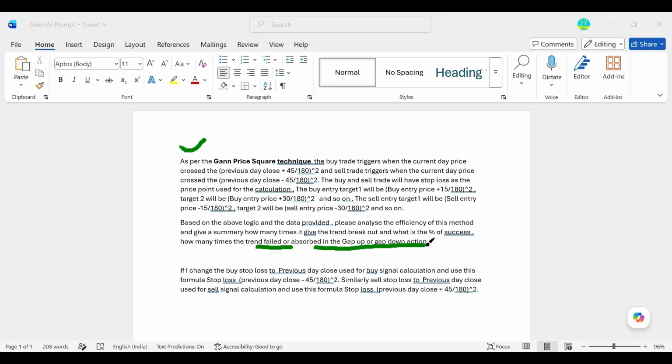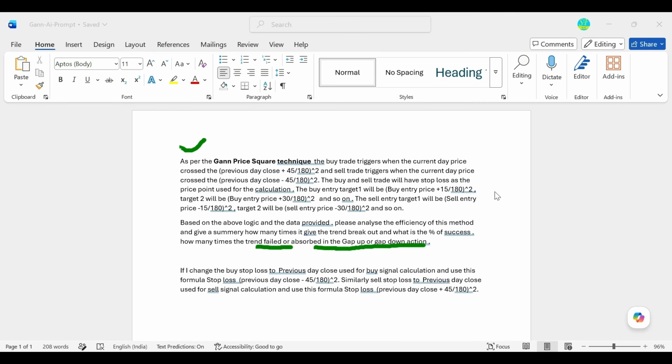Means I got a breakout, but that breakout was already taken by the gap up or gap down action. So this is the thing I have done. Now we will go to that particular screen to see what ChatGPT has given us.